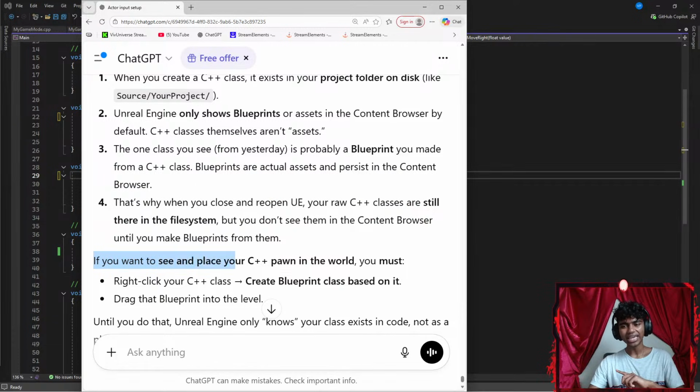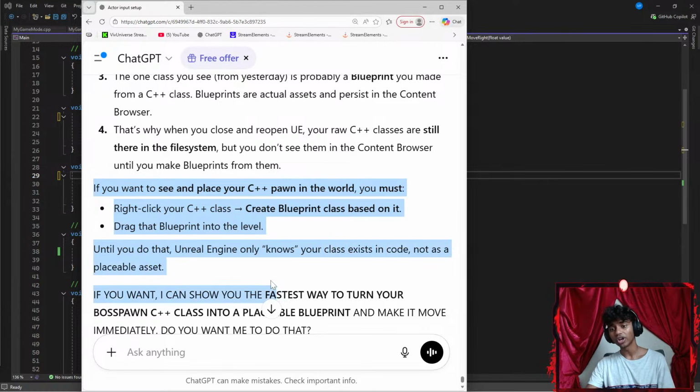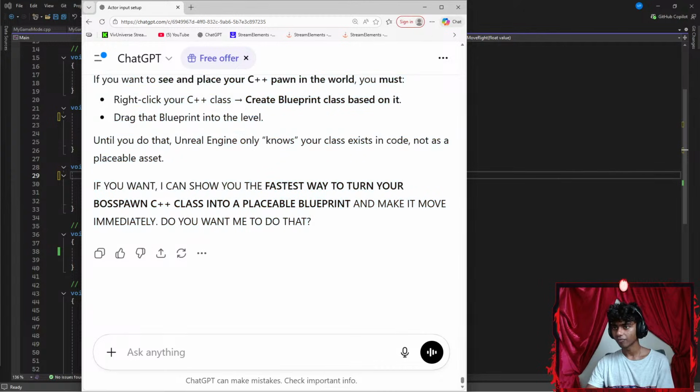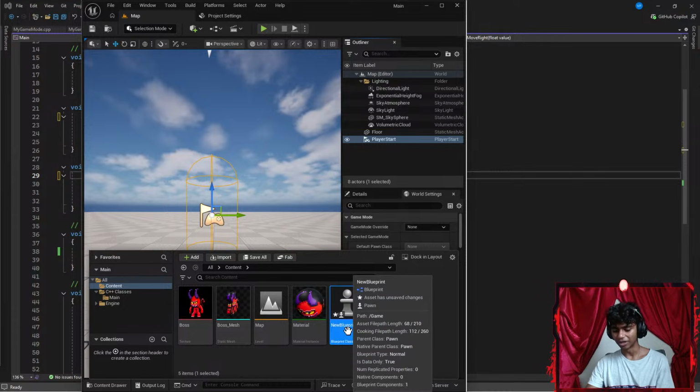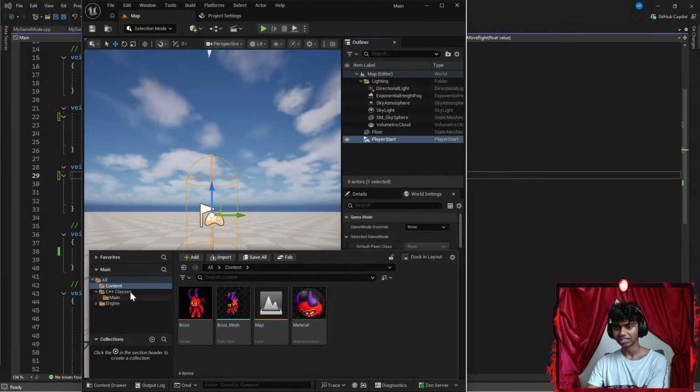If you want to see your C++ class spawn in the world, you must right-click your C++ class, create a blueprint class based on it, and drag the blueprint to the level. Until then, Unreal Engine only knows the class exists in code, not as a placeable asset. Okay. Apparently, guys, the reason this thing wasn't saving is because I did not create blueprints. I should always listen to you guys when you tell me that stuff.